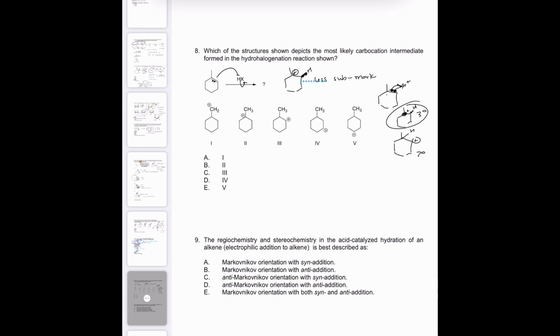But it definitely has to add across the double bond, so you can immediately eliminate 1, 4, and 5, because none of those add across the double bond, unless it would go through a rearrangement, but it wouldn't rearrange to something less stable. So only these two options are left. Either the electrophile adds to the less substituted side and the carbocation is tertiary, or it adds to the more substituted side and the carbocation is secondary. Secondary is less stable, so it's more likely B.